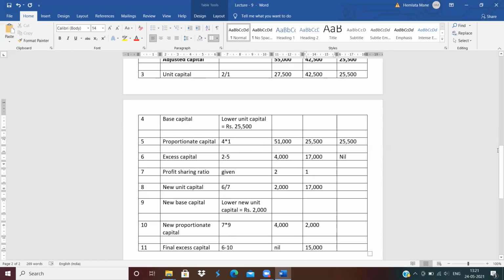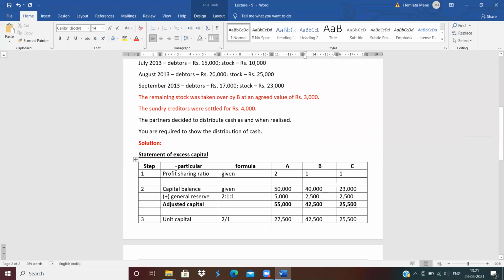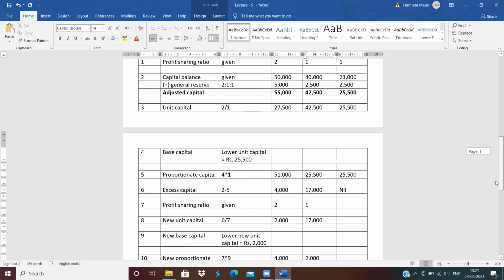Clear? How to solve the statement of excess capital? First is profit sharing ratio. Second is capital balance. But here general reserve is given, so add the general reserve. General reserve amount is 10,000. So distribute 10,000 in their profit sharing ratio. Then all three get their share of general reserve. Then you will get an adjusted capital.